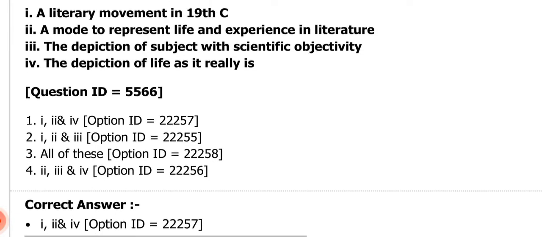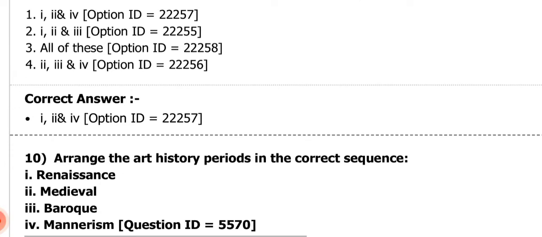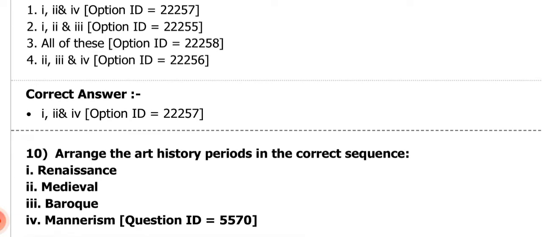Next question. Arrange the art history periods in the correct sequence. Number 1 is saying Renaissance. Number 2 is saying medieval. Number 3 is saying Baroque. Number 4 is saying Mannerism.